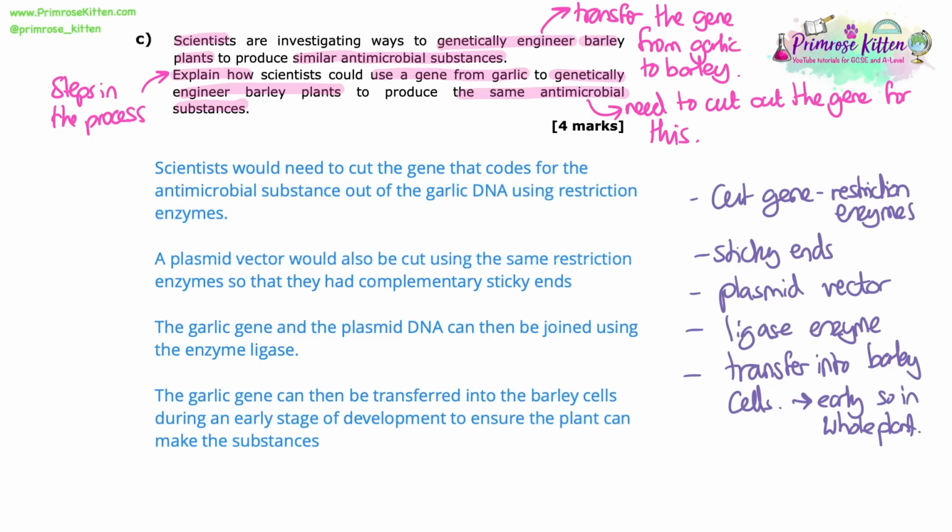So we need to make sure, obviously, we're putting in all of those key points, which I've done here to get the 4 marks. Although I've written them in full sentences, you can see from the mark scheme that the really key points you need are cutting the gene out using restriction enzymes, talking about a plasmid vector, and talking about using the same restriction enzymes to get sticky ends so that they match, and then joining the DNA and the plasmid vector using the enzyme ligase, and then ideally that would get us 4 marks. We also obviously need to mention the early development when you're transferring it. So if you're doing a genetic engineering question, you have to talk about the transfer, where it's going from and to, and if it's plants, we need to make sure we're doing it at an early stage of the development.